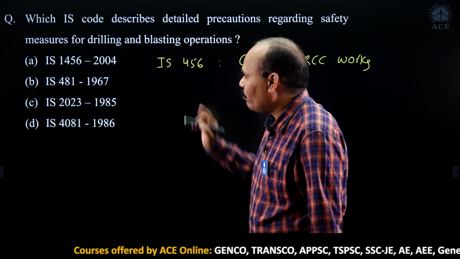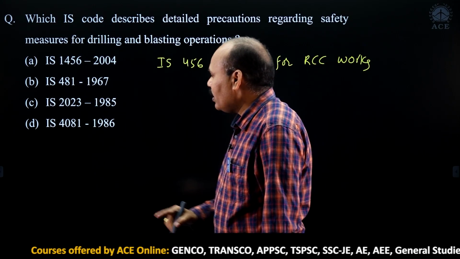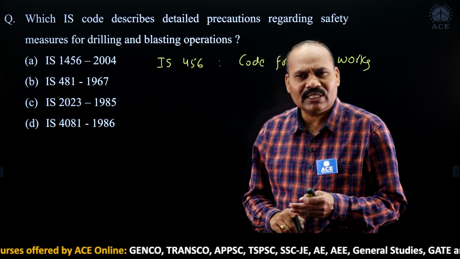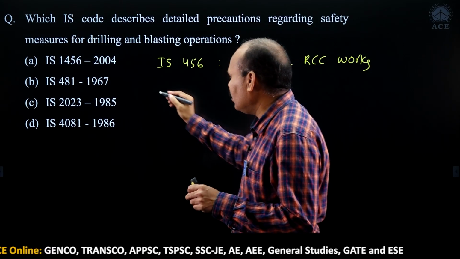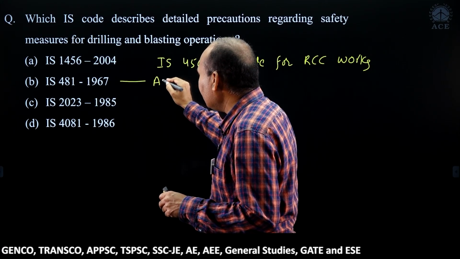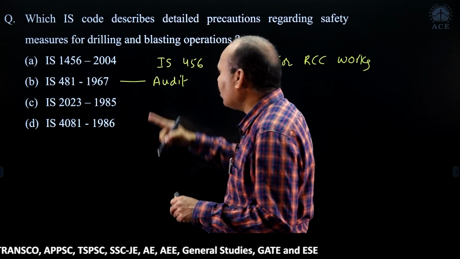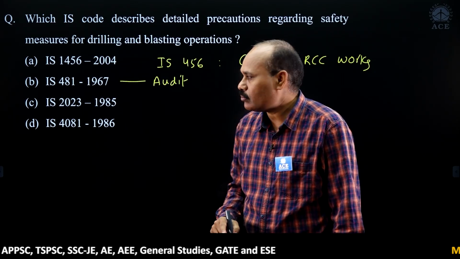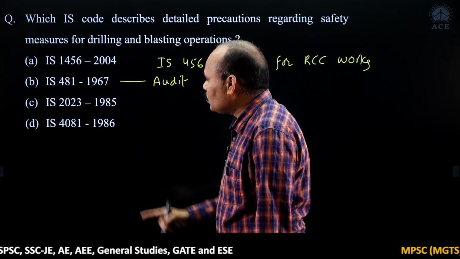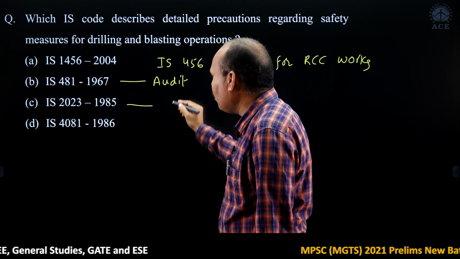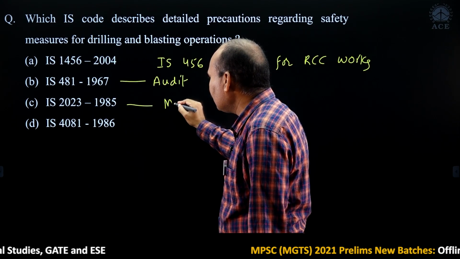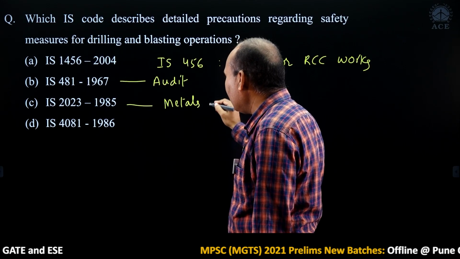Coming to IS 481, this is audit related, not related to our construction site. Coming to IS 2023, this is related to metals and production.